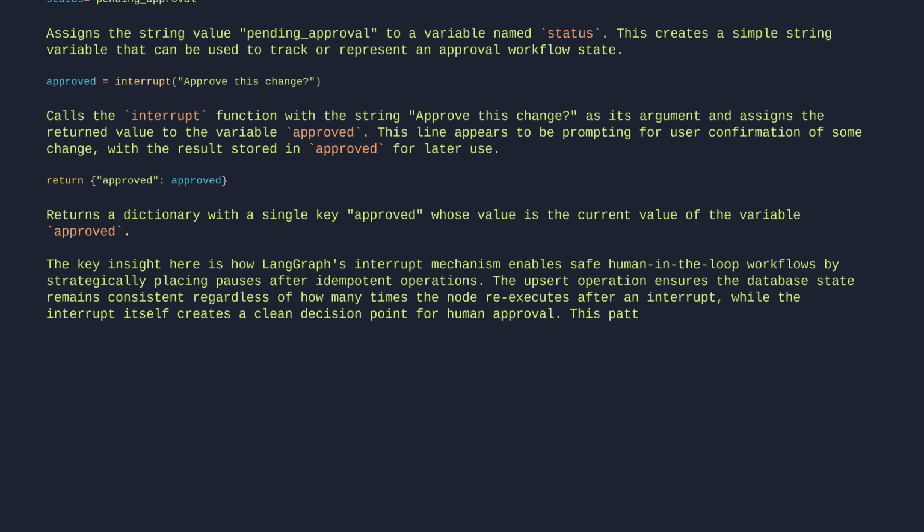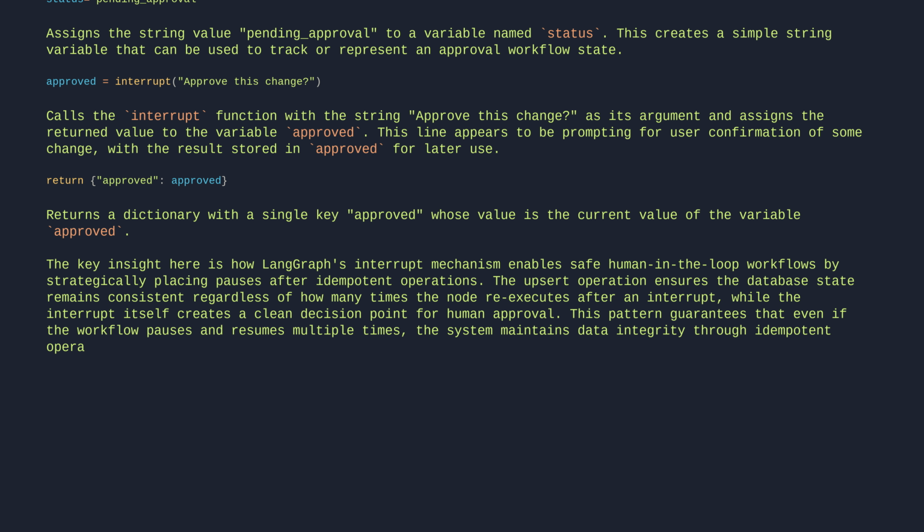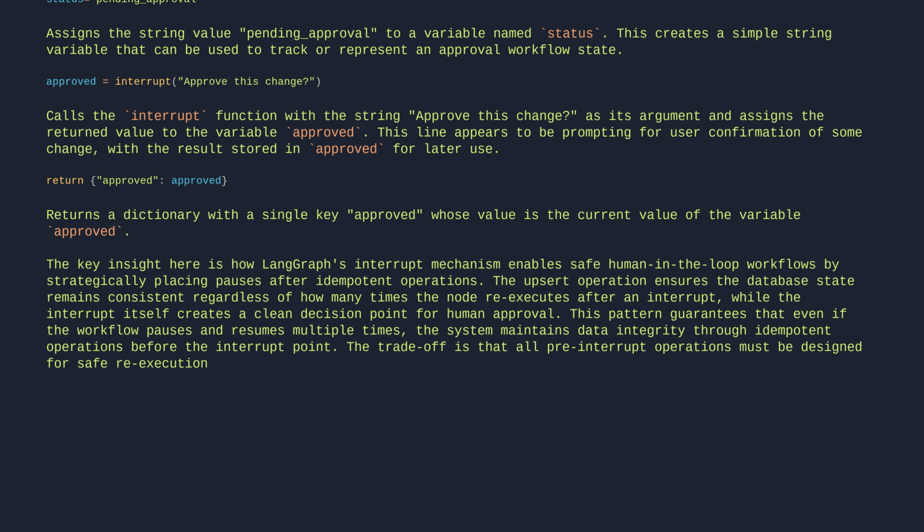This pattern guarantees that even if the workflow pauses and resumes multiple times, the system maintains data integrity through idempotent operations before the interrupt point. The trade-off is that all pre-interrupt operations must be designed for safe re-execution, which may require careful consideration in your data access layer design.